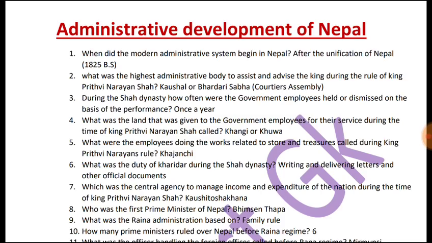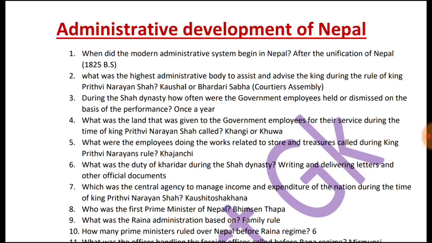Today's first question is, when did the modern administrative system begin in Nepal? After the unification of Nepal, that is after 1825 BS. The second question is, what was the highest administrative body to assist and advise the king during the rule of King Prithvinarayan Shah? The highest administrative body to assist and advise the king during the rule of King Prithvinarayan Shah was Kaushal or Bhardari Sabha or Courtiers Assembly.